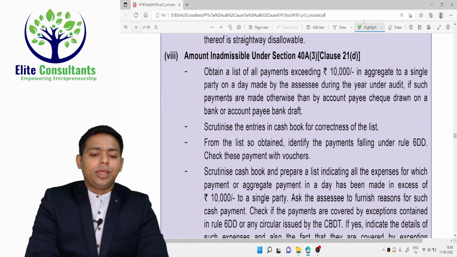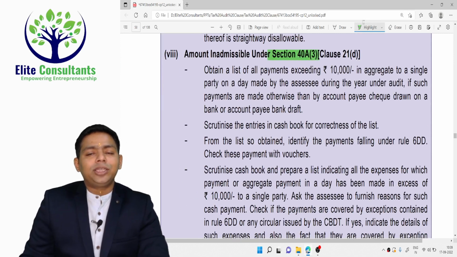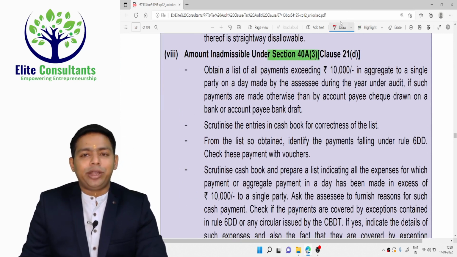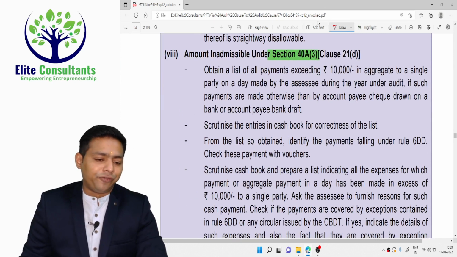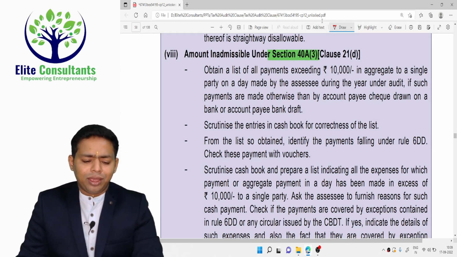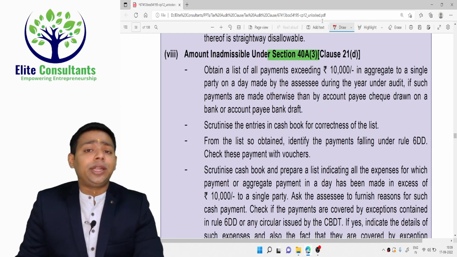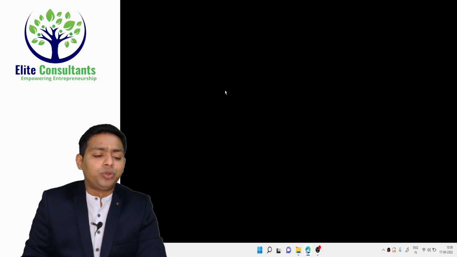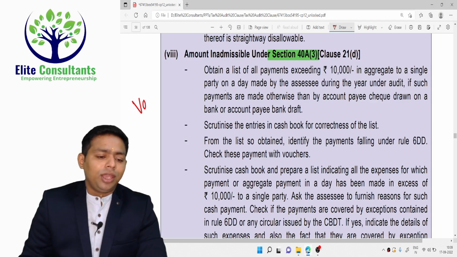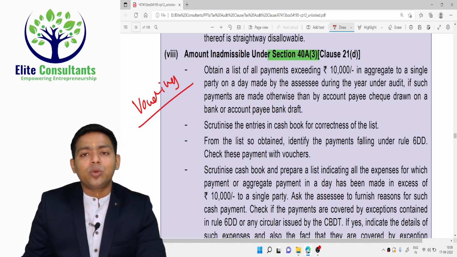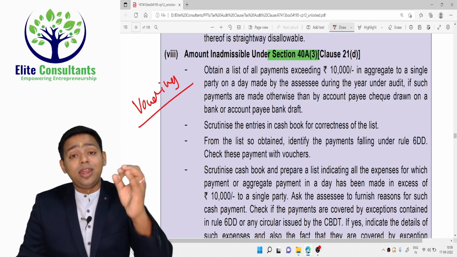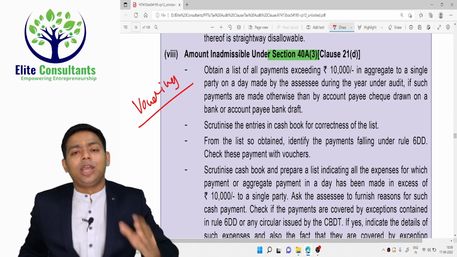Then amount inadmissible under section 40A(3) is one of the favorite sections of all the articles in the office. Even a new joining, maybe on the first day of the audit, if they have given you the vouching work, you know that in vouching, one of the rules that you have always followed is that any expenditure of more than 10,000 in cash shall be disallowed.